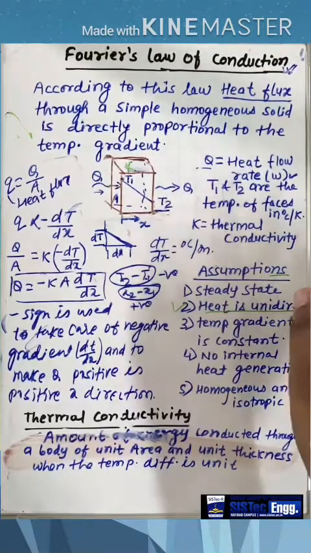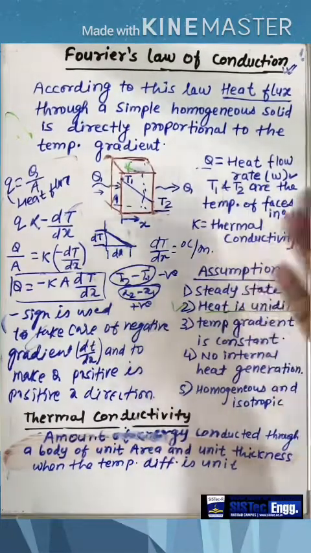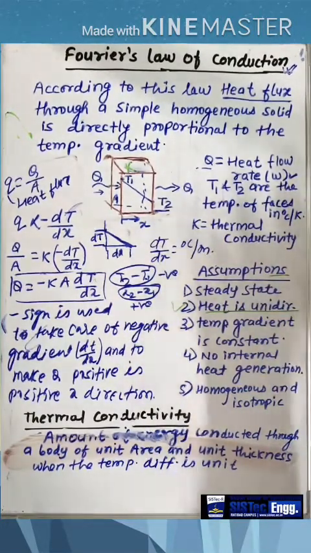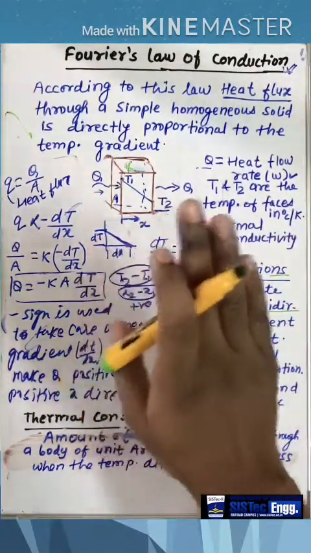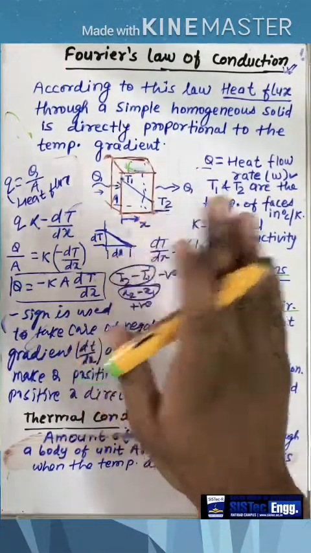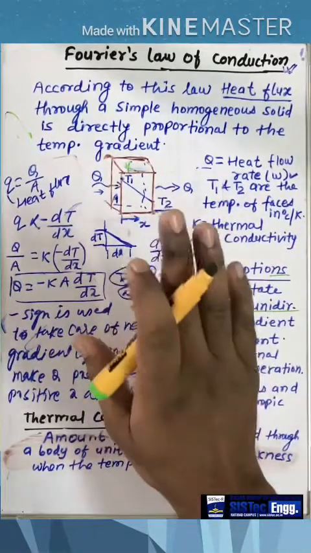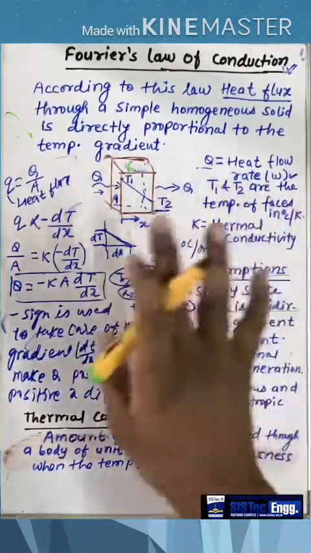Like if we will talk about the copper, what is the conductivity of copper, so it is 380 watt per meter Kelvin. If we are talking about the silver, so it is 420 watt per meter Kelvin. For diamond, 2300 watt per meter Kelvin. Understood? Means for the specific material, the thermal conductivity for that particular material will be constant. It is not going to change with respect to the temperature.